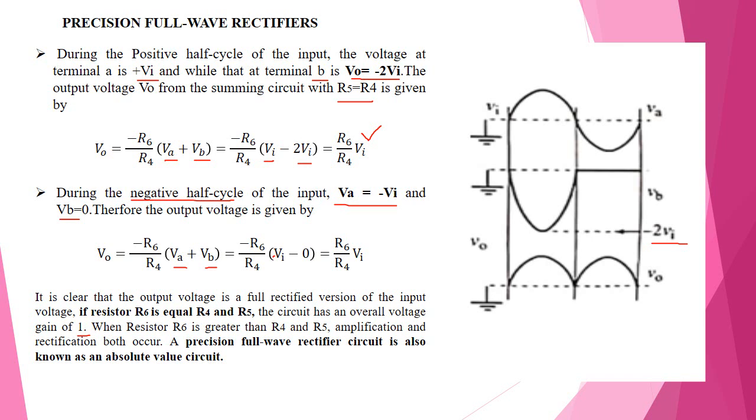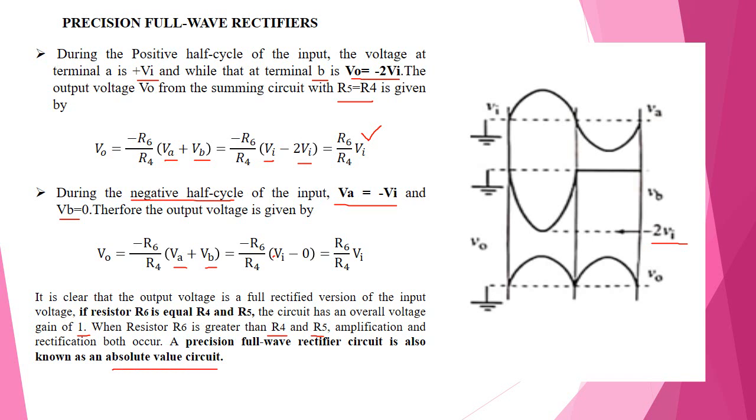Then the output becomes V0, because here output is equal to V0. When R6 is greater than R4 and R5, then the output becomes amplified, when rectification and amplification both occur.